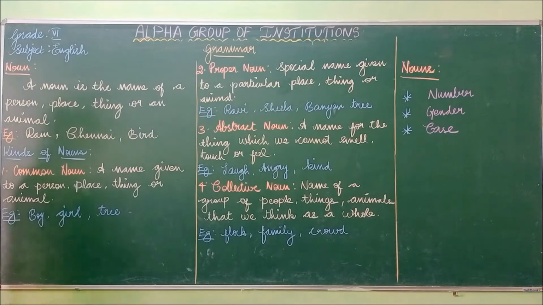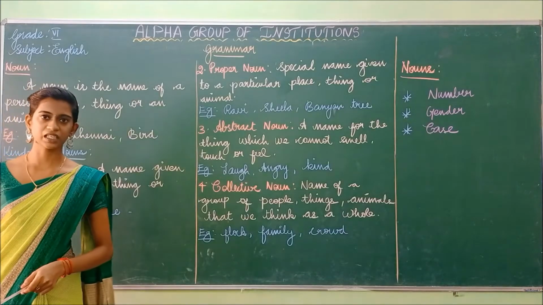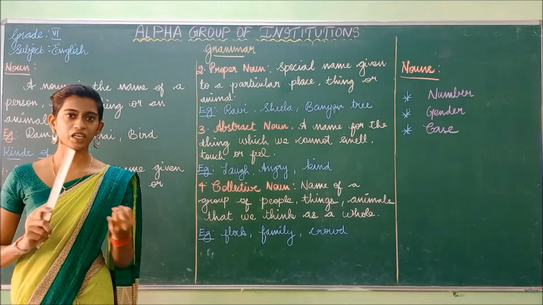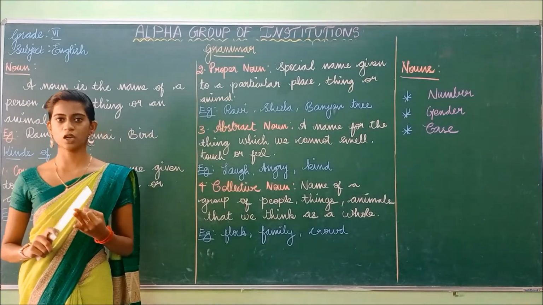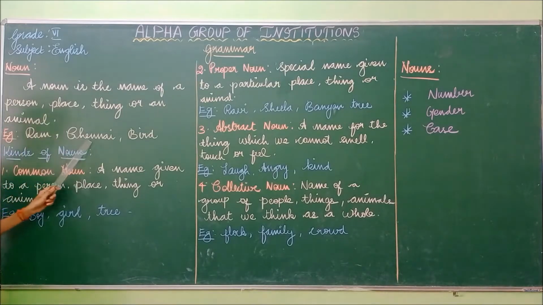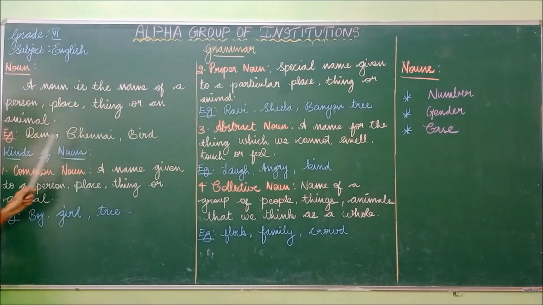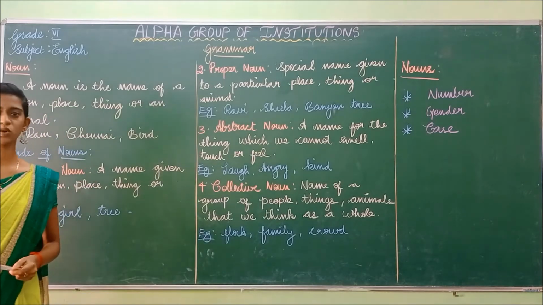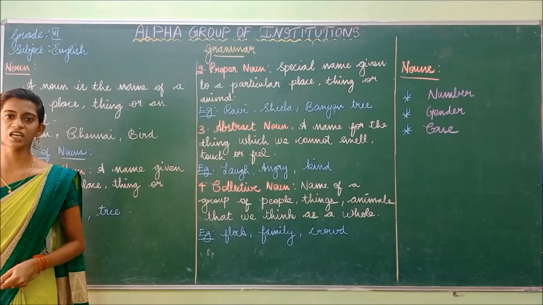So what is meant by noun? Noun is nothing but the naming word. It is the name of the person, place, thing or an animal. Example: Ram, Chennai, bird. These words are called the naming words, so it is known as the noun.